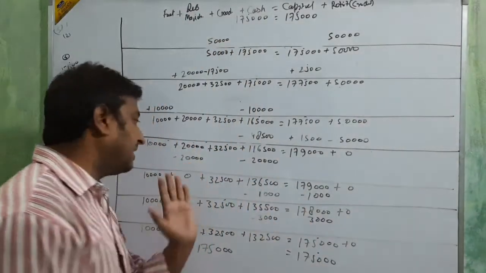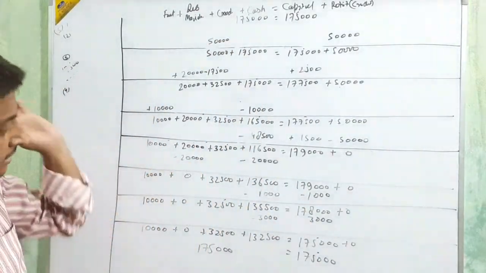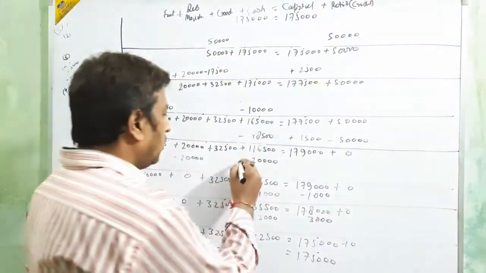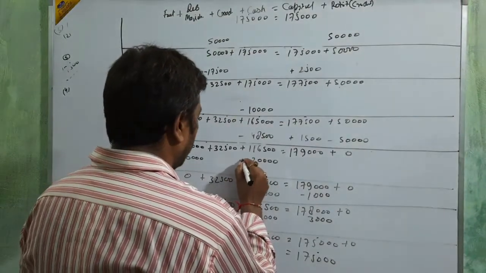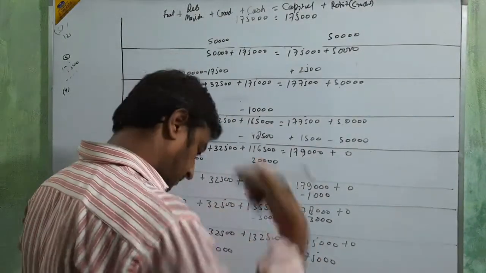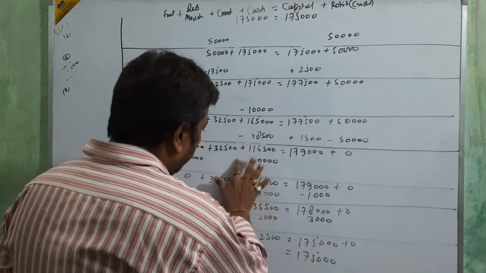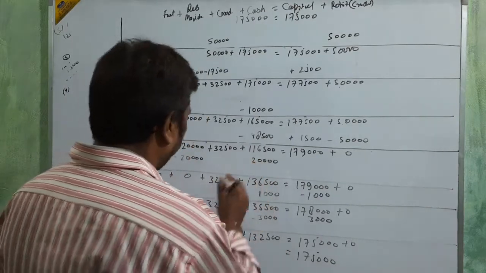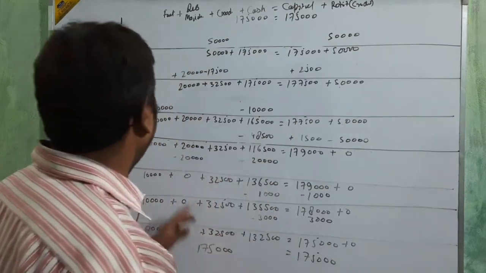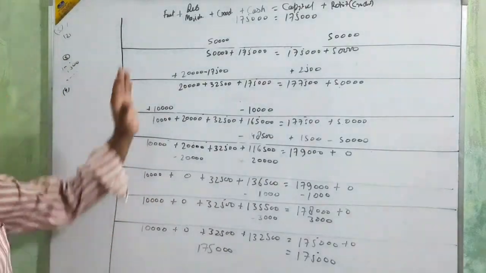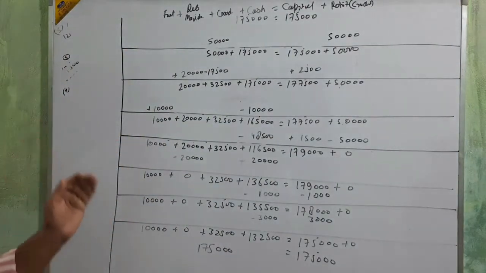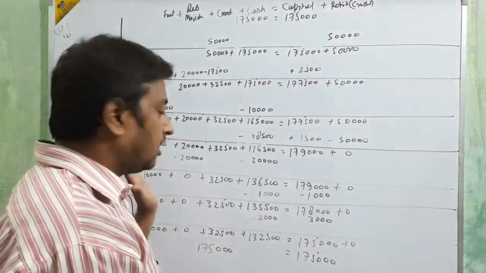Same way we are receiving. We are going to receive 20,000 from the debtor, that is Manish. So less the 20,000 for debtor.